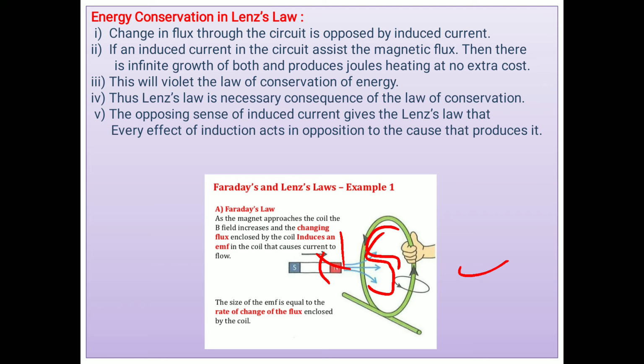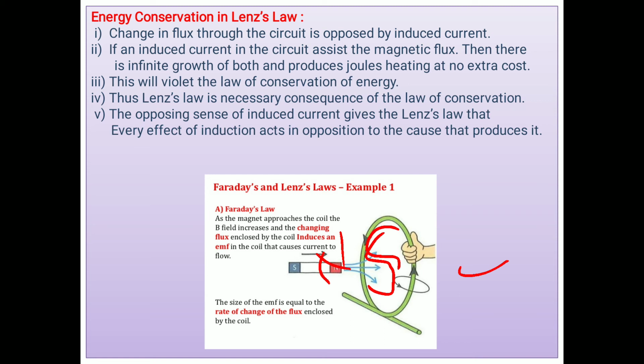In your book, another definition of Lenz's law is given: every effect of induction acts in opposition to the cause that produces it. Means the induction effect opposes the cause which produces it. This is Lenz's law.